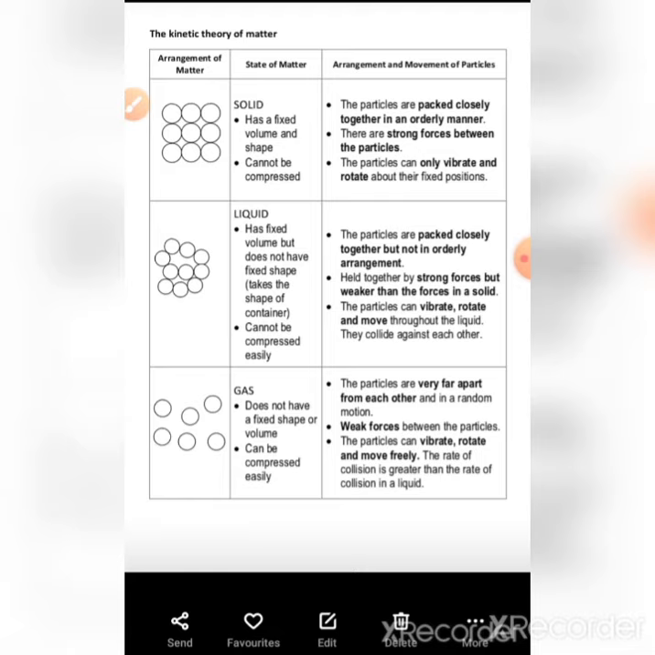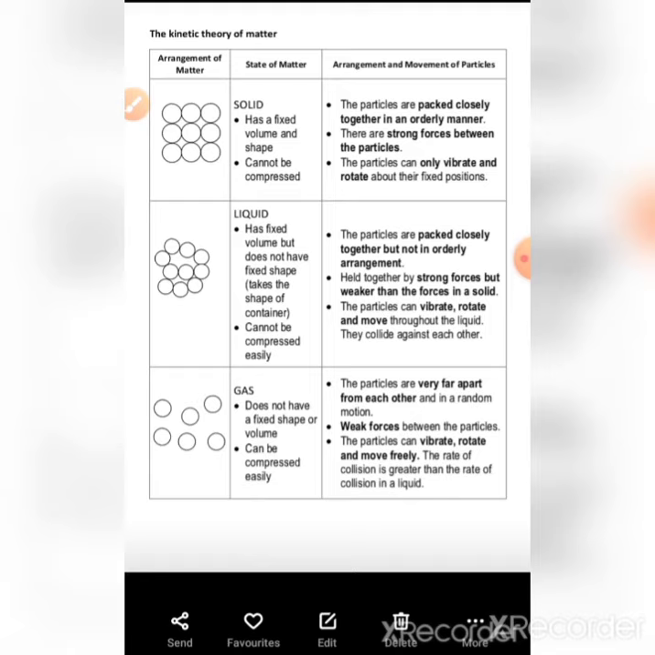Third is gaseous state, and you are also familiar with gaseous state. The most important example of gaseous state is the LPG cylinder. What is the full form of LPG? Liquid petroleum gas. What is the meaning of liquid petroleum gas?